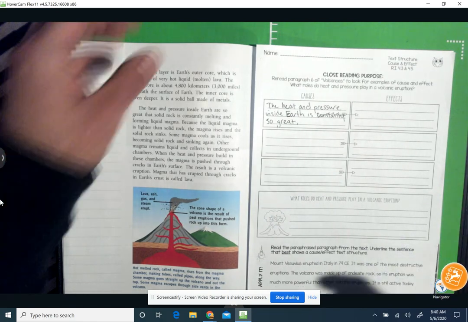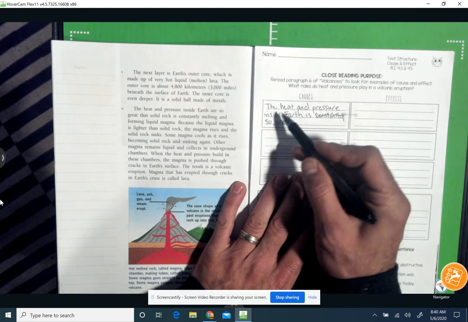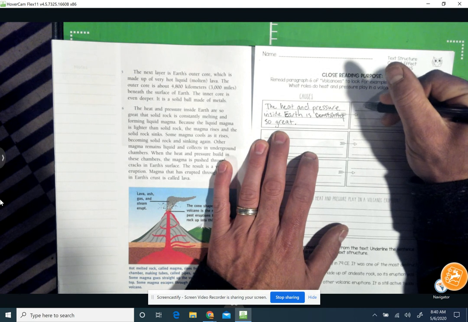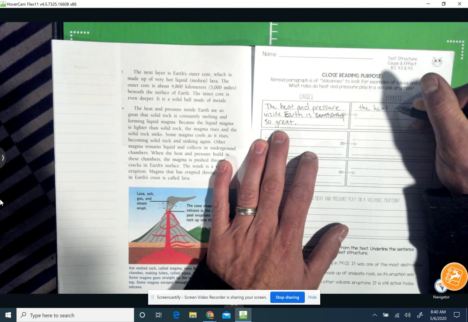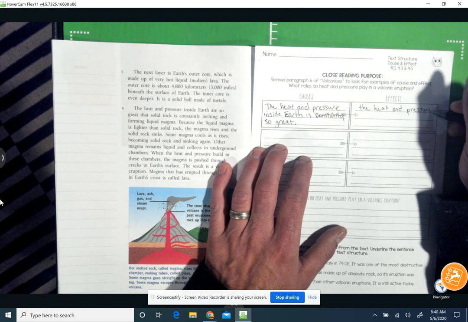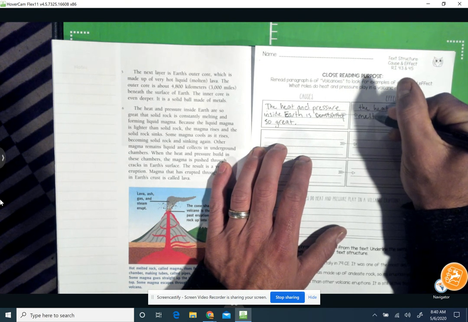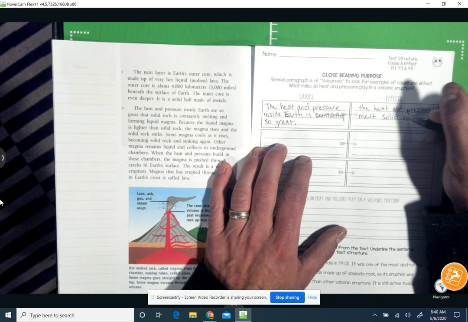So, my first cause and my first effect are like this: the heat and pressure inside Earth is so great. The heat and pressure melt solid rock.